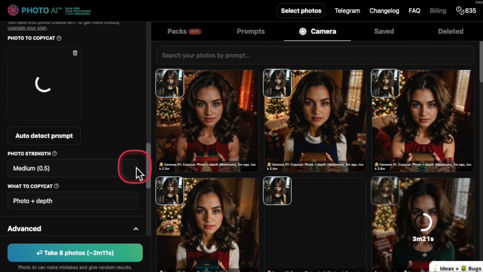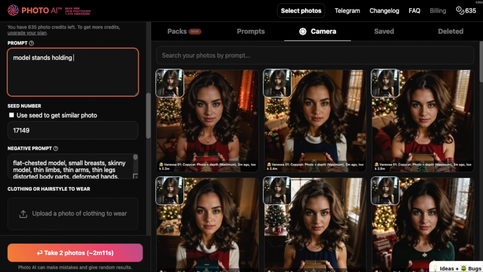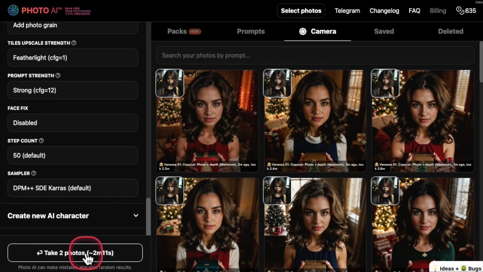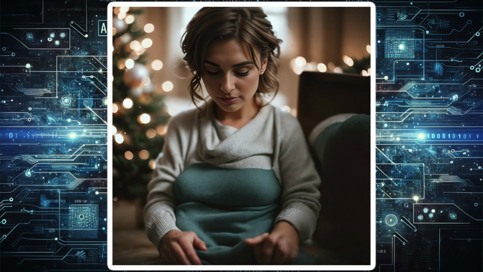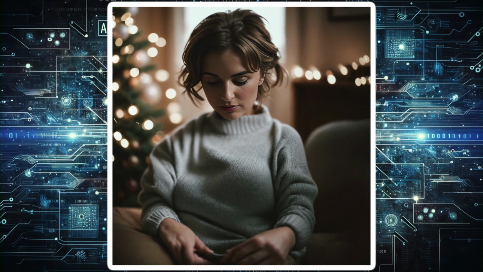I was hoping PhotoAI, with the starting photo and the perfect description, would generate my virtual girlfriend. Unfortunately, using the copycat function, you can't be specific about which part of the image should serve as inspiration. So PhotoAI generated beautiful models holding the box, but it kept the proportions of the original little girl. So I thought, I'll take photos of myself with the right pose and expression and pass it to PhotoAI. I'll tell you about this part, but tomorrow, in the next video.